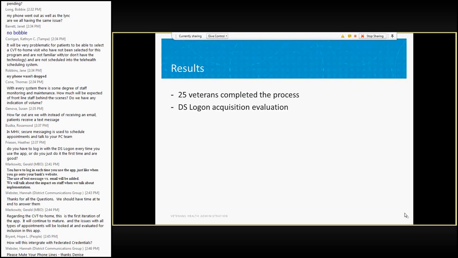The DS Logon acquisition evaluation was fairly positive. We were informed that veterans should be able to get this once they apply to receive their DS Logon credential within hours or at most a day or two, and we found this to be true.